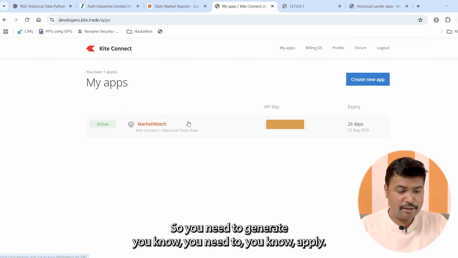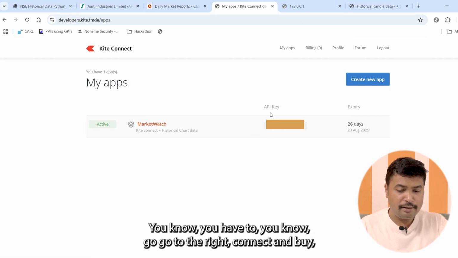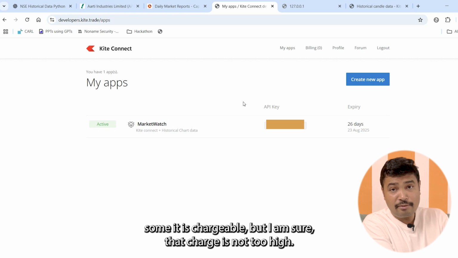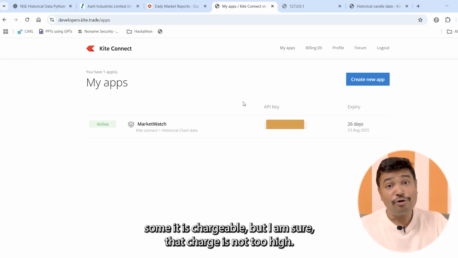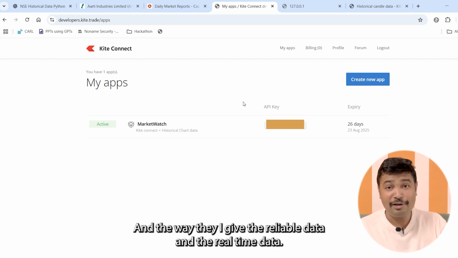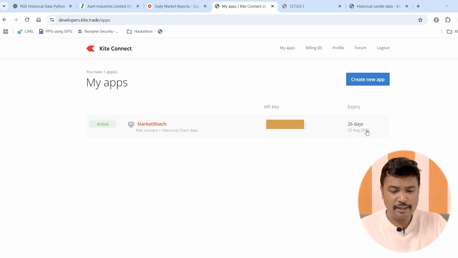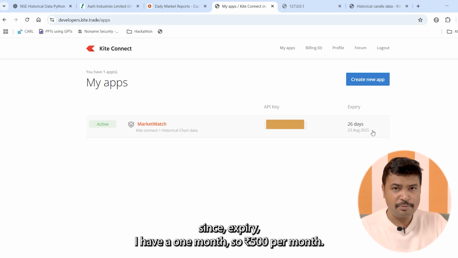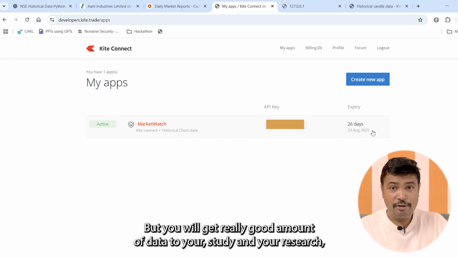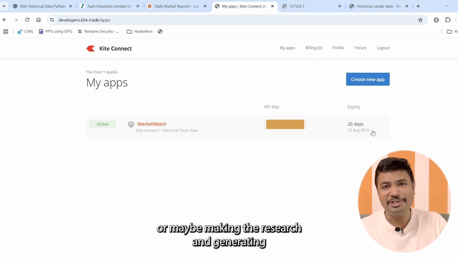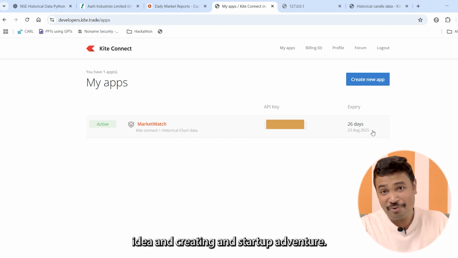So you need to apply, you have to go to Kite Connect and buy some. It is chargeable, but I am sure that charge is not too high, and they give reliable and real-time data. I think it costs 500 rupees per month. Since expiry I have 1 month, so 500 rupees per month, but you will get a really good amount of data for your study and your research, or maybe for making research, generating ideas and creating a startup venture.